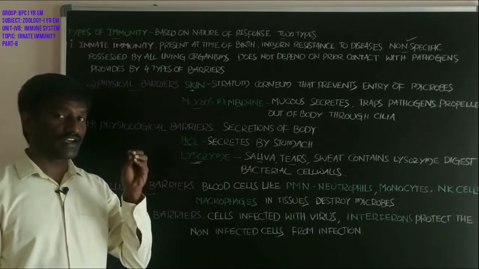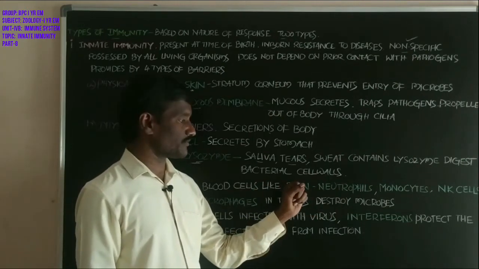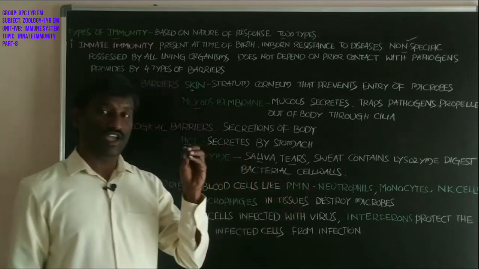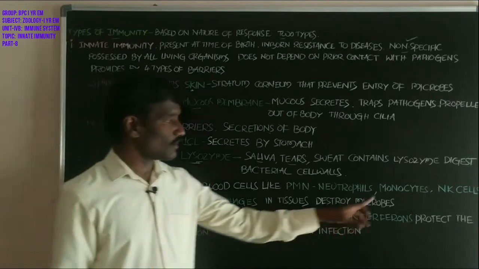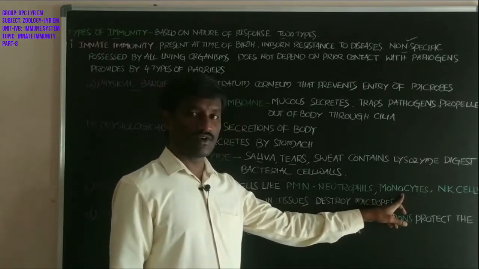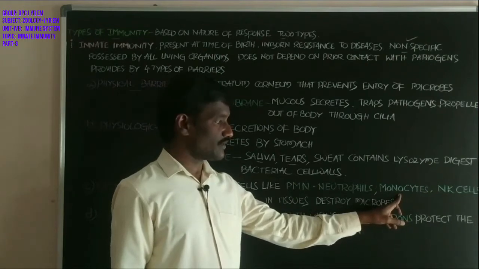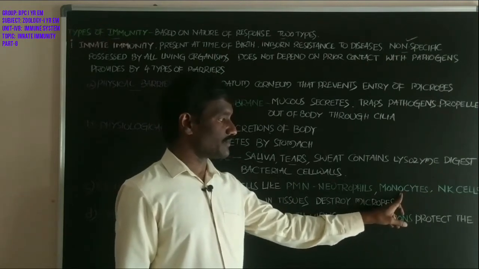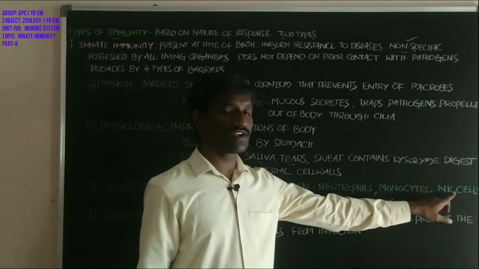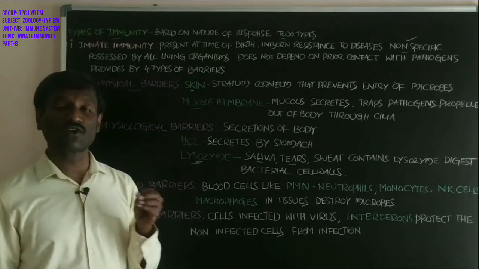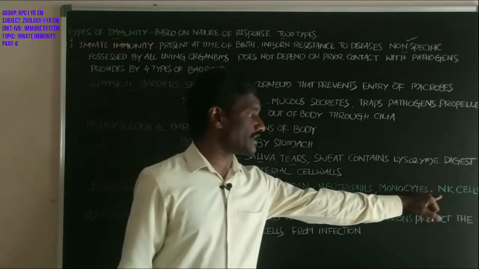The nucleus divides into 2 to 5 lobes in the neutrophils, students, and they show effective phagocytosis on the microbes. Monocytes are one type of white blood cells, and these change into phagocytes. And natural killer cells, also called large granular lymphocytes, kill the infected cells.